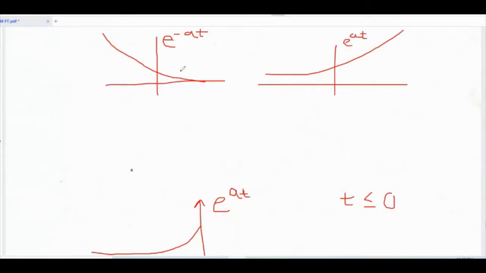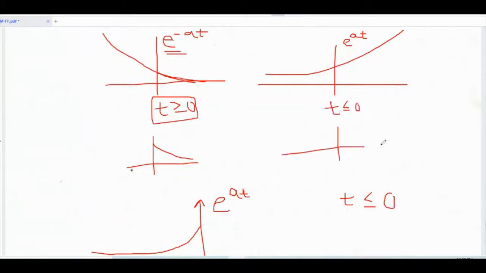Then e raised to minus at we calculate for t greater than or equal to 0. In that duration it is stable. And about the increasing exponential, for t less than 0 it is stable. Here it is stable. Okay, so these are the conditions we use for exponential signals.